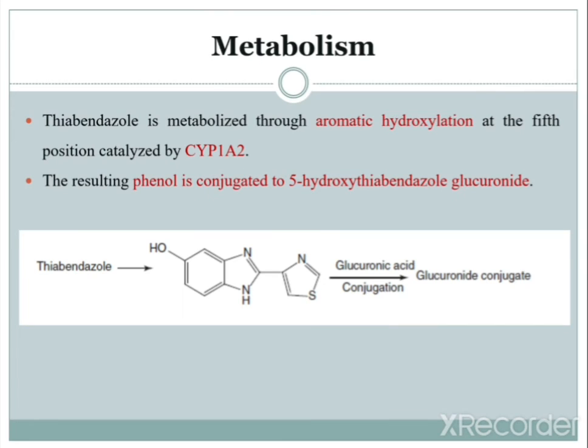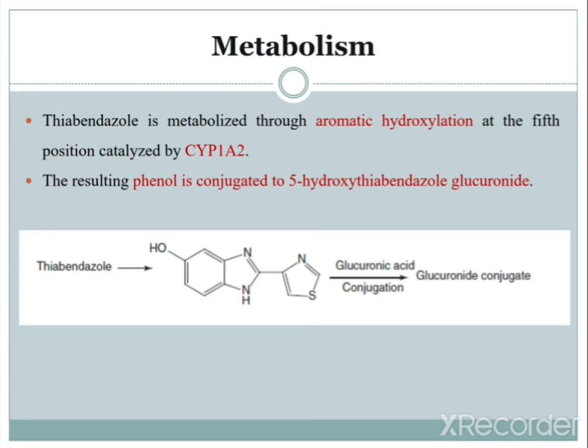Then further is the metabolism of thiabendazole, a drug from a similar class. Thiabendazole is metabolized through aromatic hydroxylation at the fifth position, catalyzed by CYP1A2.